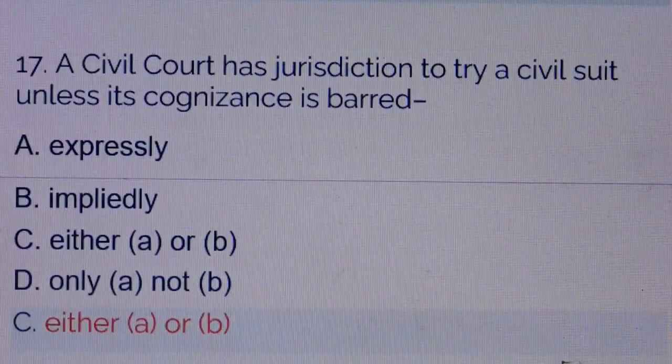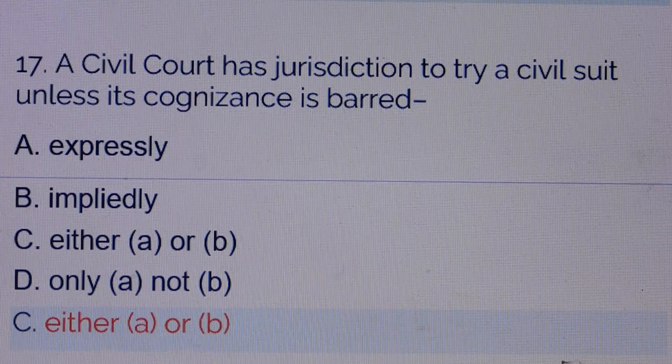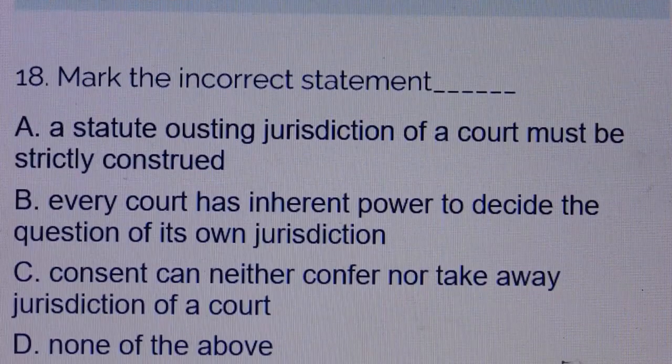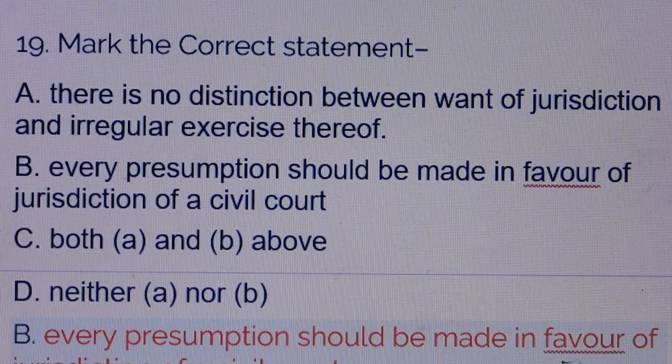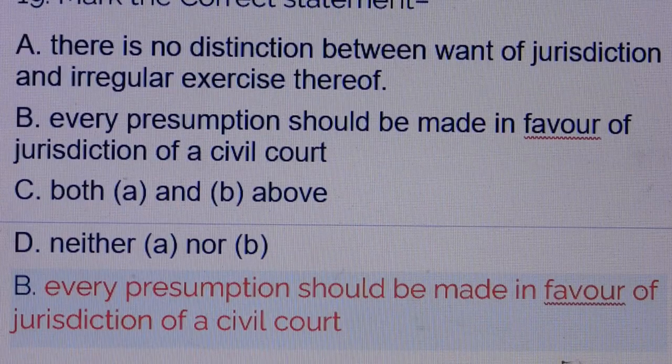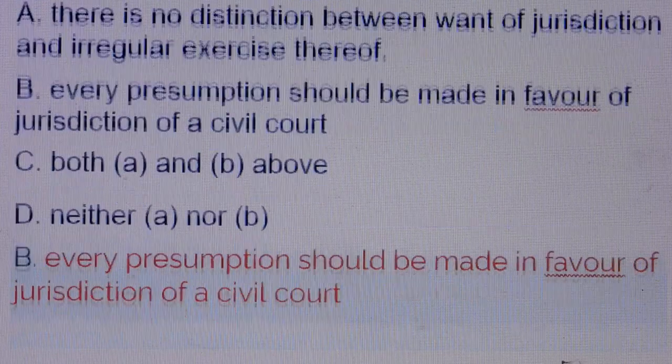Question number 17. A civil court has jurisdiction to try a civil suit unless its cognizance is barred. Answer is option C, either A or B. Option A expressly, option B impliedly. Question number 18. Mark the incorrect statement. Answer is option D, none of the above. Question number 19. Mark the correct statement. Answer is option B, every presumption should be made in favor of jurisdiction of a civil court.